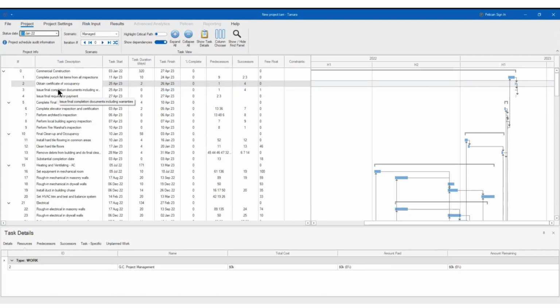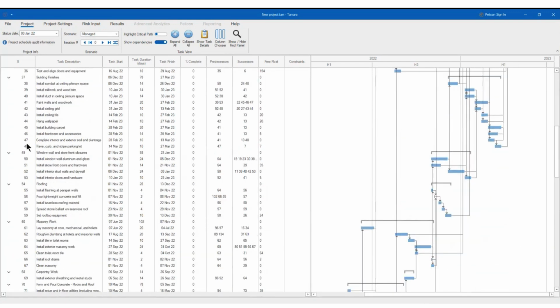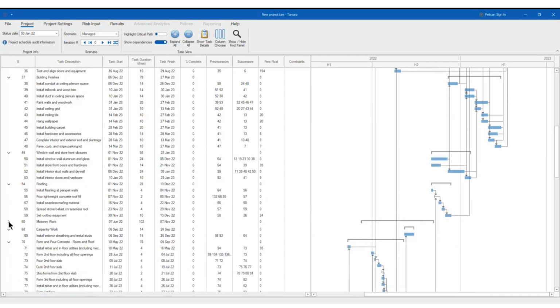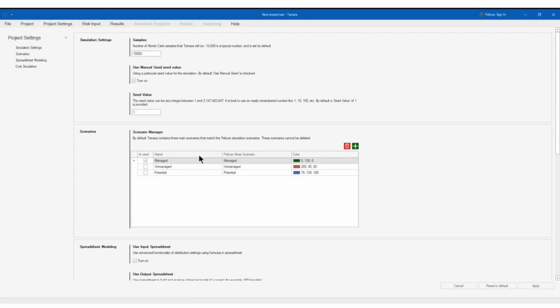Okay. Now, once you import the project, remember that you can see or not the details of the tasks. You can open or close the task like this, right? You have this visualization, right, which is very simple. So once you know that you imported it correctly, you can go to the project settings. And the project settings, well, if you've seen Tamara before, this has greatly improved. If it is the first time you see it, you'll see how easy it is. First of all, how many iterations you would use.